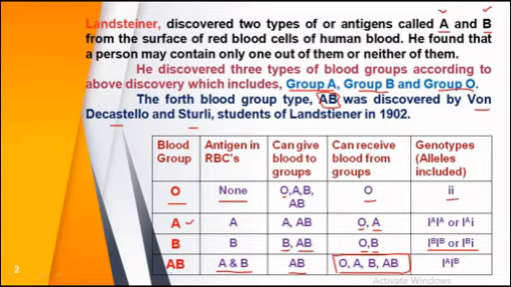So AB is known as the universal acceptor. As we have seen, O is the universal donor and AB is the universal acceptor. Now for the formation of such types of blood group, these phenotypes, genotypes or alleles must come together.